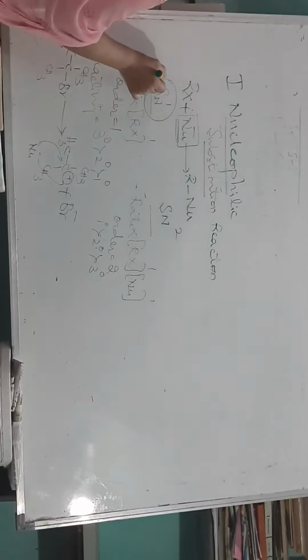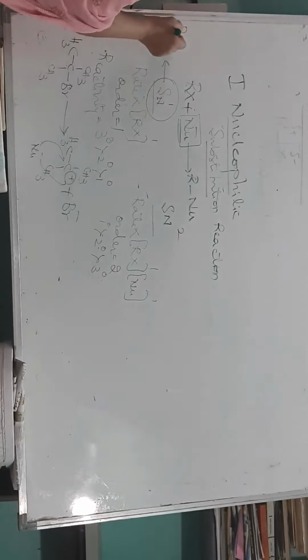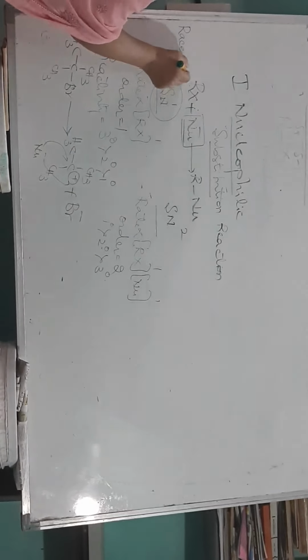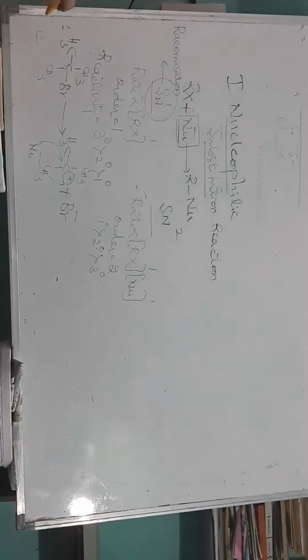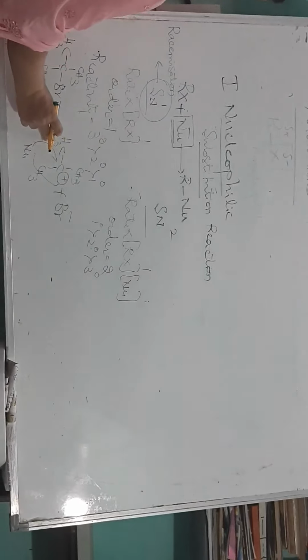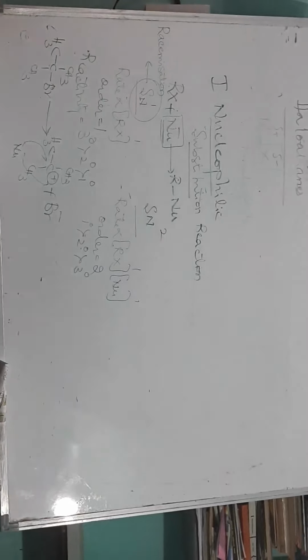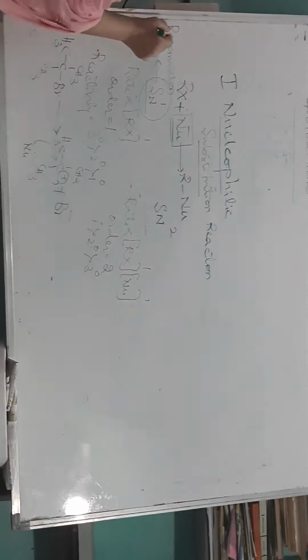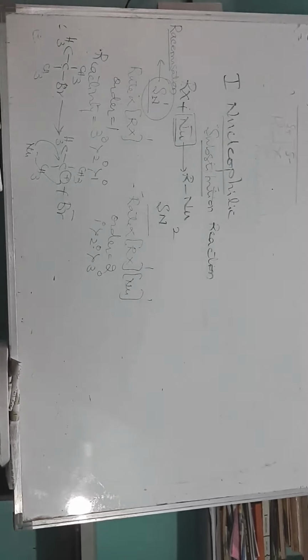Therefore, SN1 follows racemization. An equimolar mixture of dextrorotatory and levorotatory substances is called a racemic mixture. That phenomenon is called racemization.